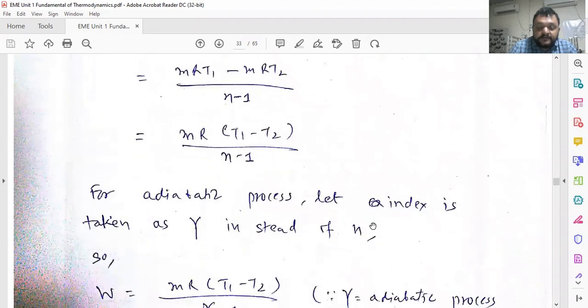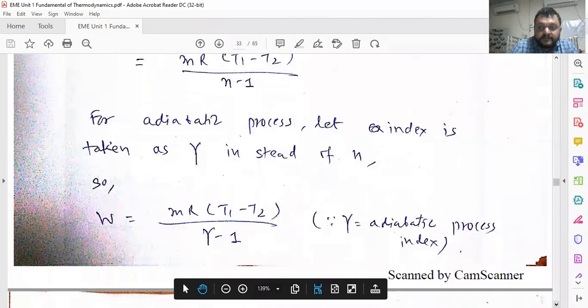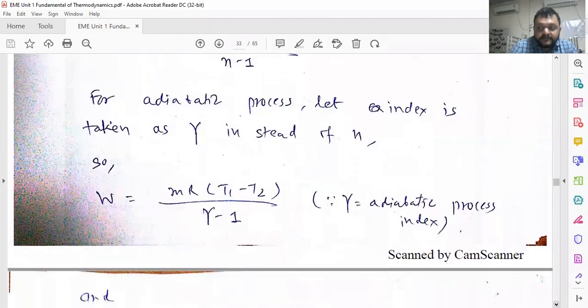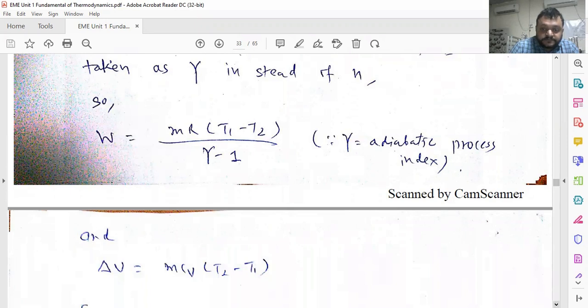So in the adiabatic process, what you have to do? Instead of n, we have to take gamma. Just keep in mind, instead of n, we are taking gamma. So you modify the same equation that we derived previously: W is equal to MR (T1 minus T2) divided by (gamma minus 1), where gamma is called the adiabatic process index, and its normal value is 1.4.